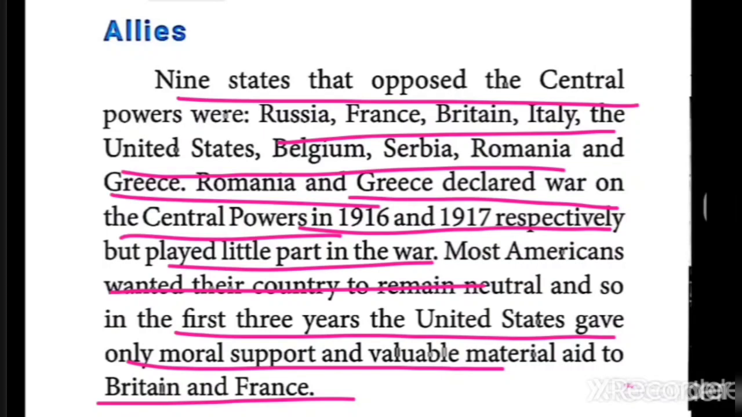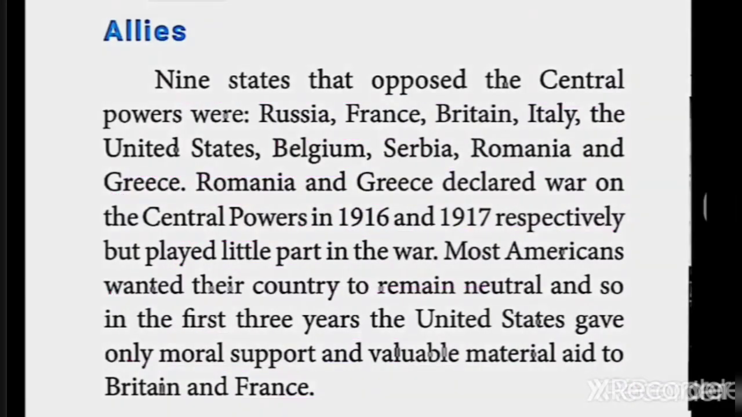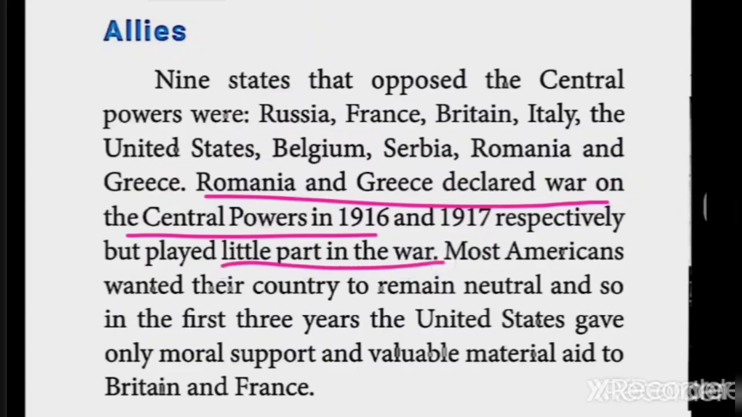In the years 1916 and 1917, what happened? Romania and Greece declared war on the Central Powers, but they played a very little role in the war. But most of the Americans wanted their country to remain neutral. America need not join in the First World War, that is what they thought. That was in the first 3 years.